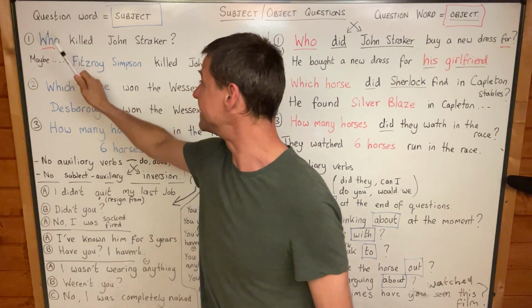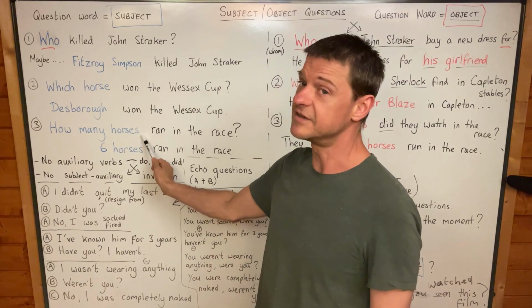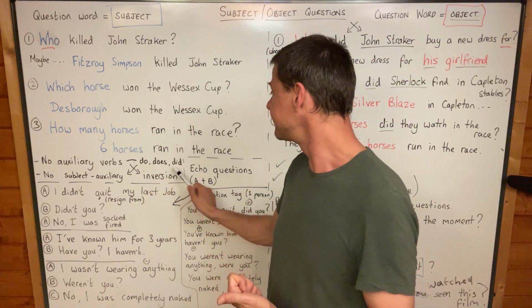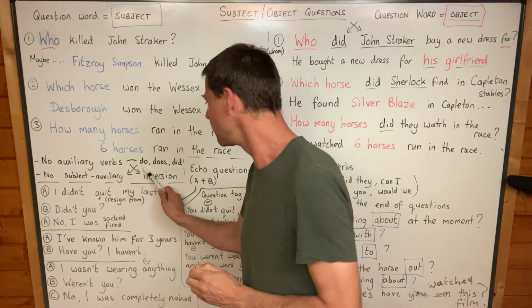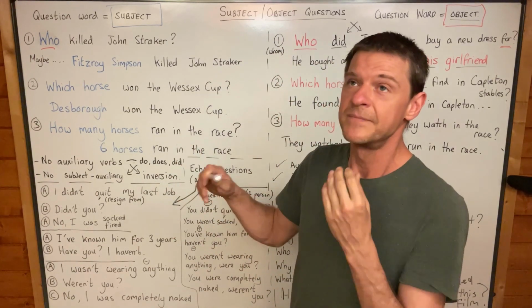There's no auxiliary verb in this question. Auxiliary verbs are do, does, did in present simple and past simple. Yeah, and that's what we're really interested in today. Present simple and past simple.